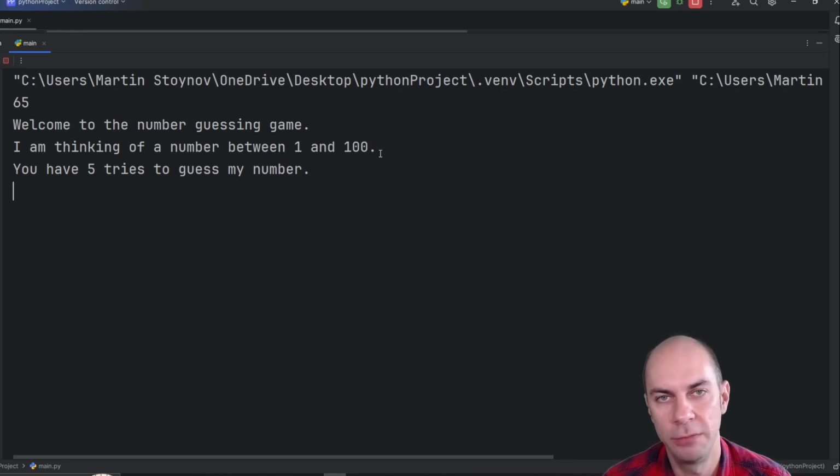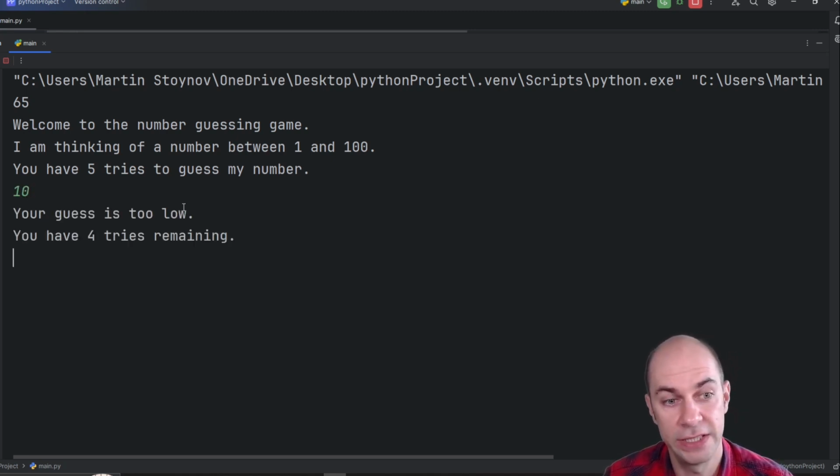And so you can do a little bit of Googling to see how you can import, first of all, the random module, and second of all, which function within the module you're going to need to generate a random number between 1 and 100. And then it says you have 5 tries to guess my number. So let's pretend we don't know that the number is 65. So we're going to guess 10.